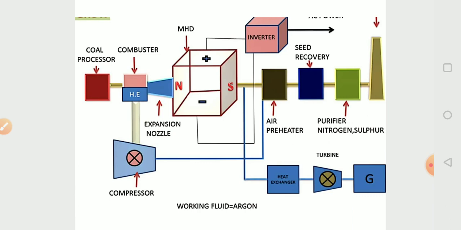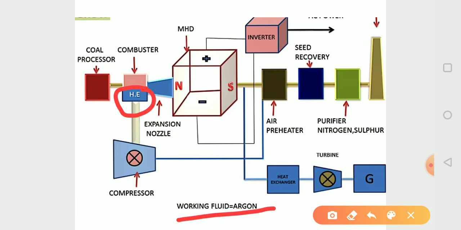The working fluid is argon, and the combustor is attached to the heat exchanger. The working fluid in the closed MHD generator is argon, and we can also use helium gas.